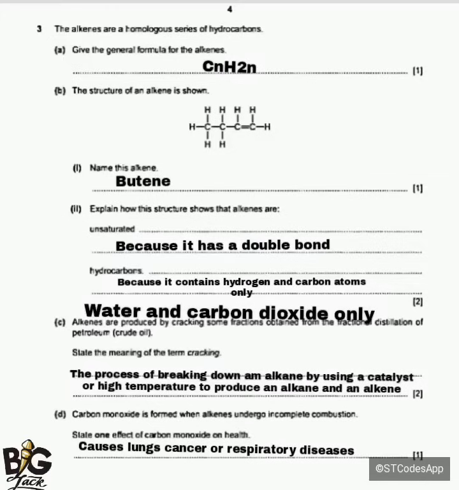Apart from that, also if alcohols undergo combustion, for example, complete combustion, the products that are going to be produced are carbon dioxide plus